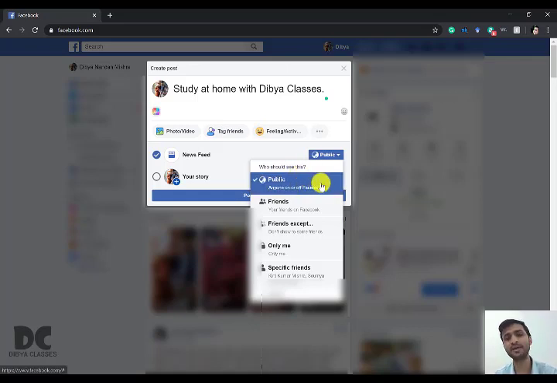If it is public, anyone on or off Facebook can see it. Anyone on or off Facebook means my friends and people who are not my friends. Even people who are not on Facebook, they need to log in and they can also see my post. So this is called public.